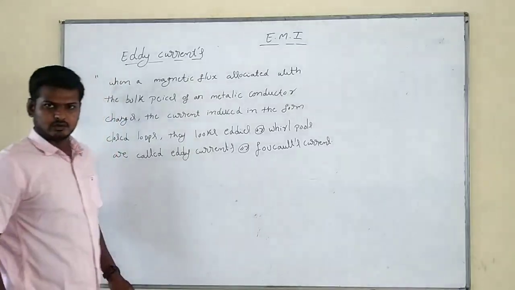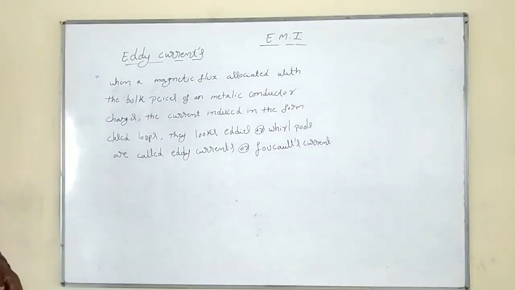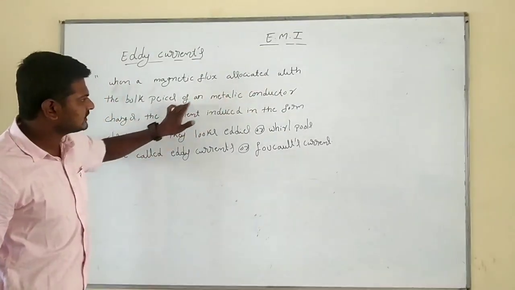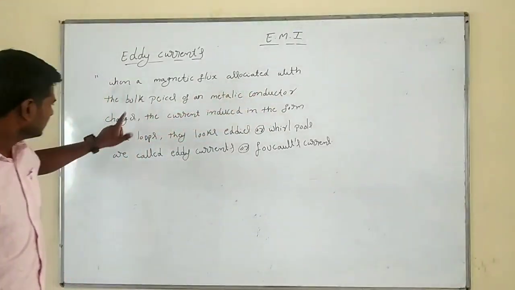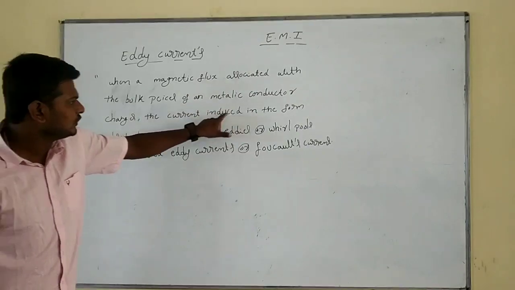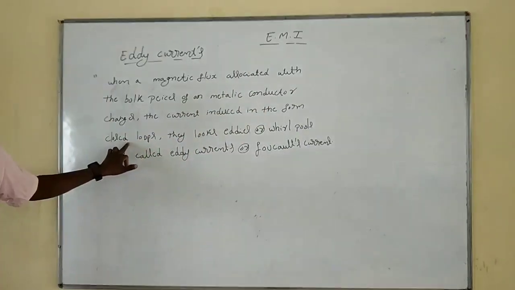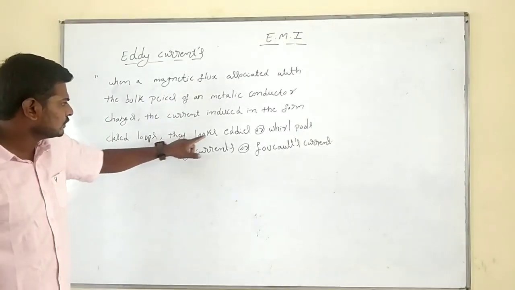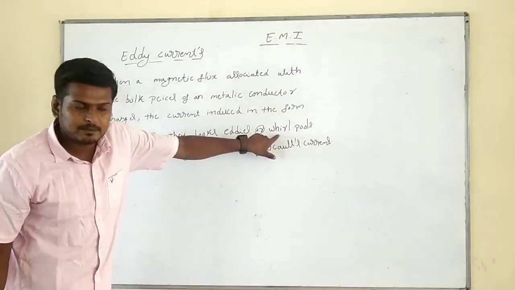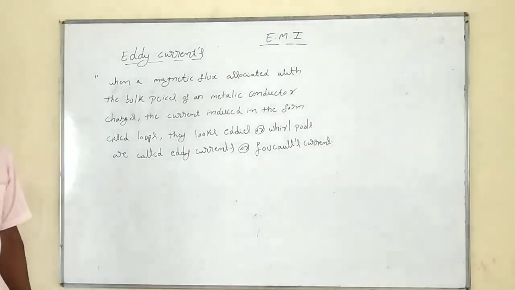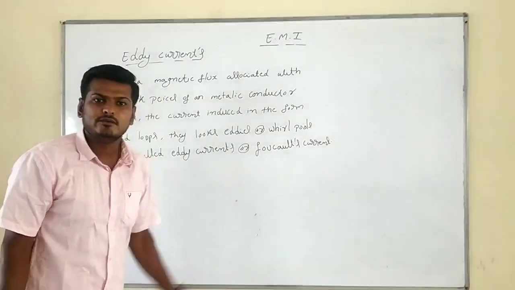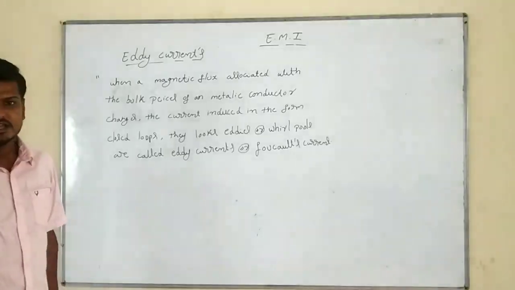Clear? Okay. What is meant by eddy current? Simple. When the magnetic flux associated with the bulk pieces of a metallic conductor changes, the current is induced in the form of closed loops. They look like eddies or whirlpools. We call them eddy currents, or Foucault's current, because they were invented by Foucault.